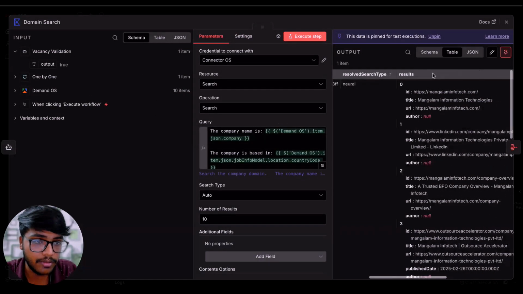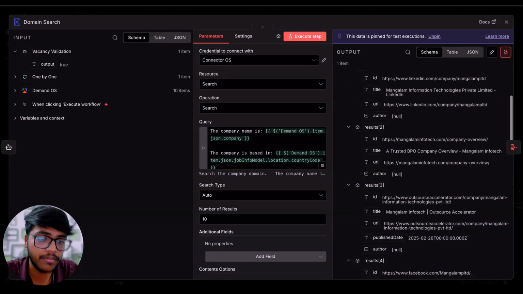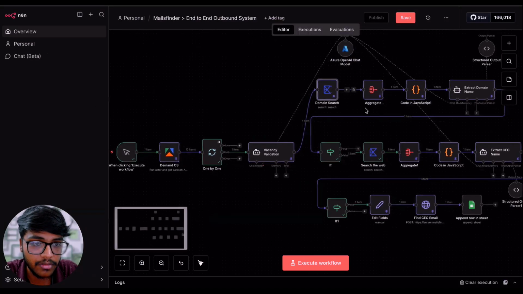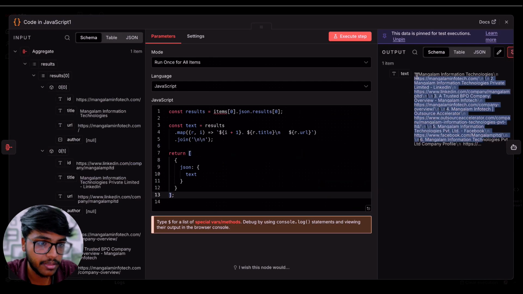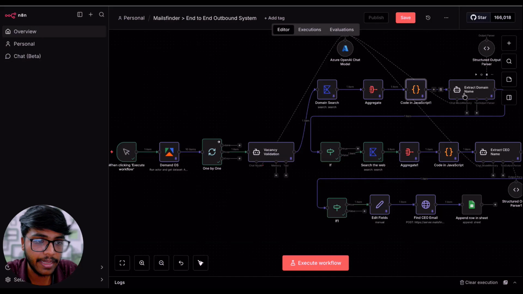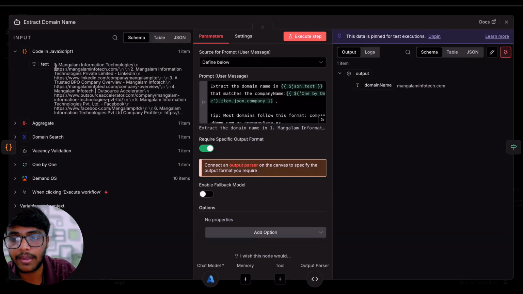Once we have this kind of data, as you can see, we've got this data from the Google search. The next step for us is to combine all of this data into one single text, so that we can use it in our AI agent, which can then extract the domain name from this entire string.